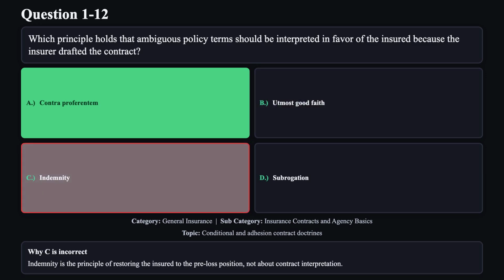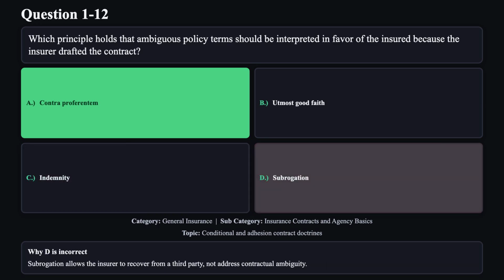Reason C is not correct. Indemnity is the principle of restoring the insured to the pre-loss position, not about contract interpretation. Reason D is not correct. Subrogation allows the insurer to recover from a third party, not address contractual ambiguity.